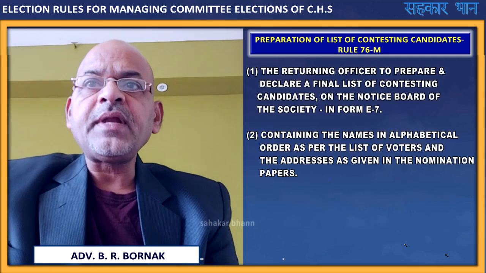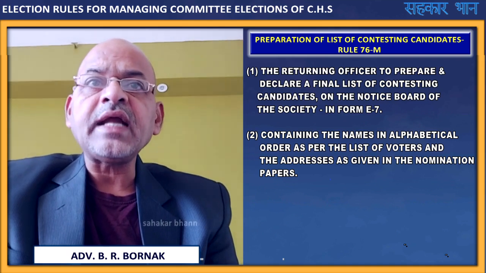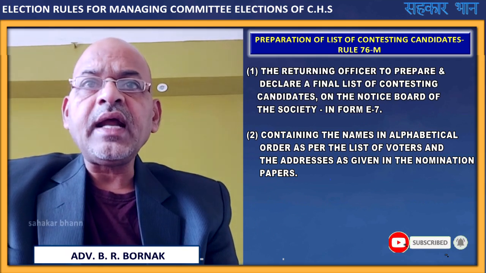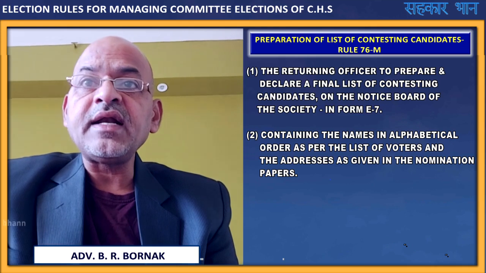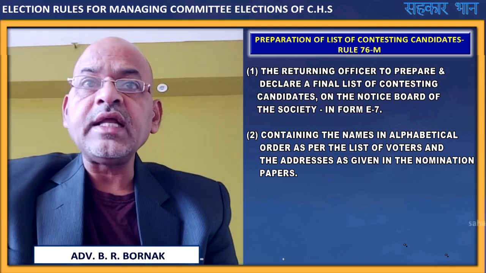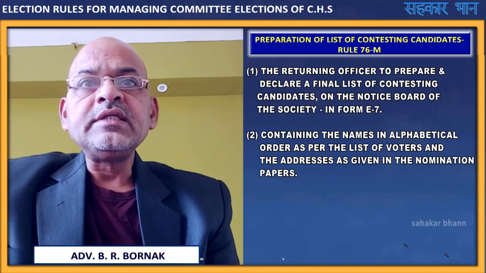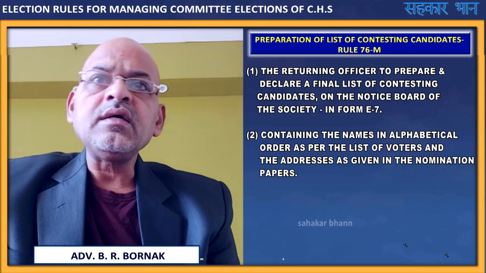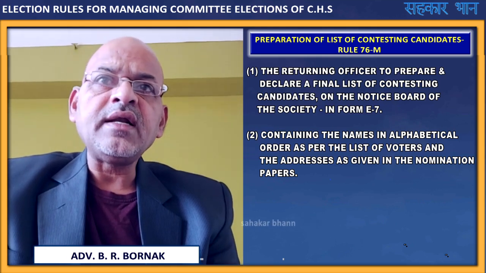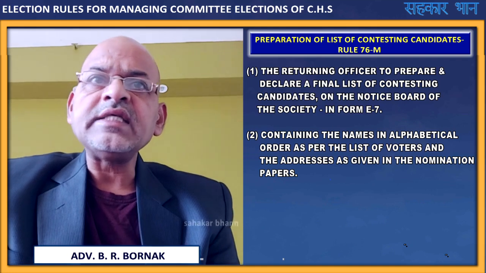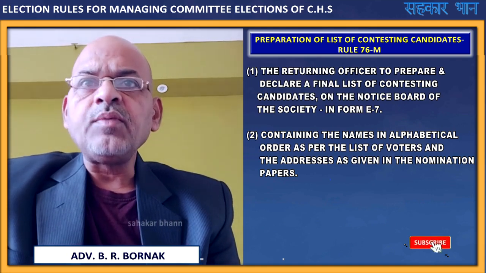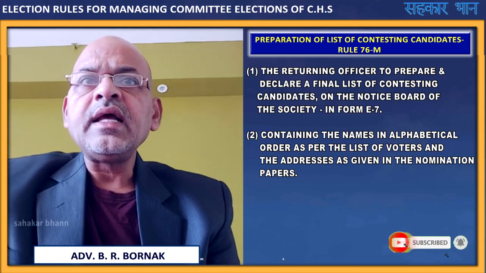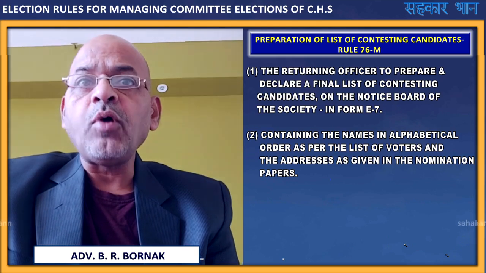Thereafter, next is the preparation of a list of contesting candidates, as per rule 76M. The returning officer is to prepare and declare a final list of contesting candidates on the notice board of the society in form E7. After withdrawal of candidature, the remaining members or candidates are called contesting candidates, and the returning officer will have to prepare and declare their list as a final list of contesting candidates in form E7.